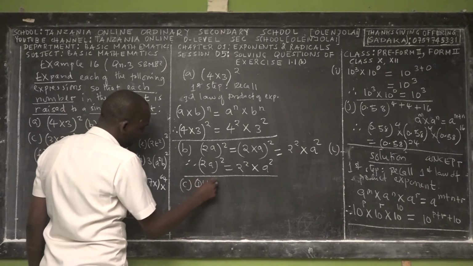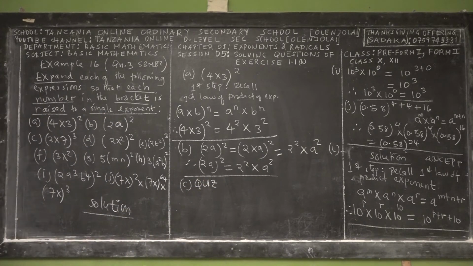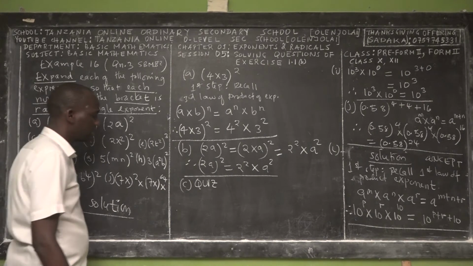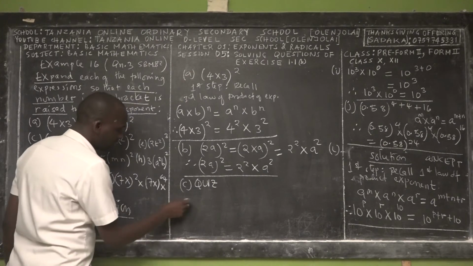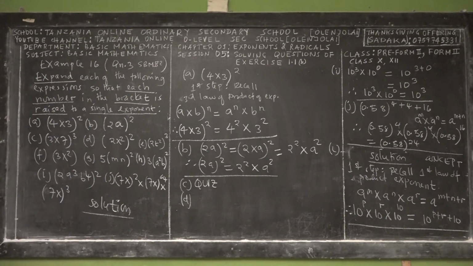Quiz means do it before you leave the class or before you close the phone that you're using. Then D, actually, I have to do D and then you do E, you do F, etc., because they are using the same concept.